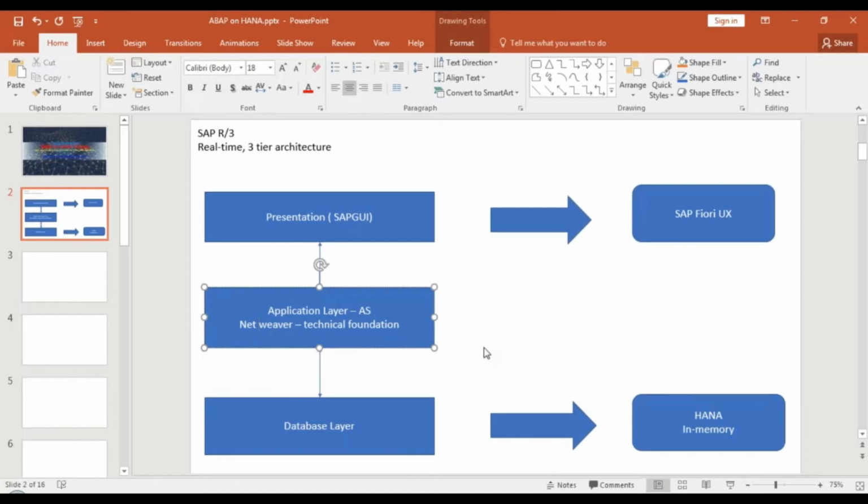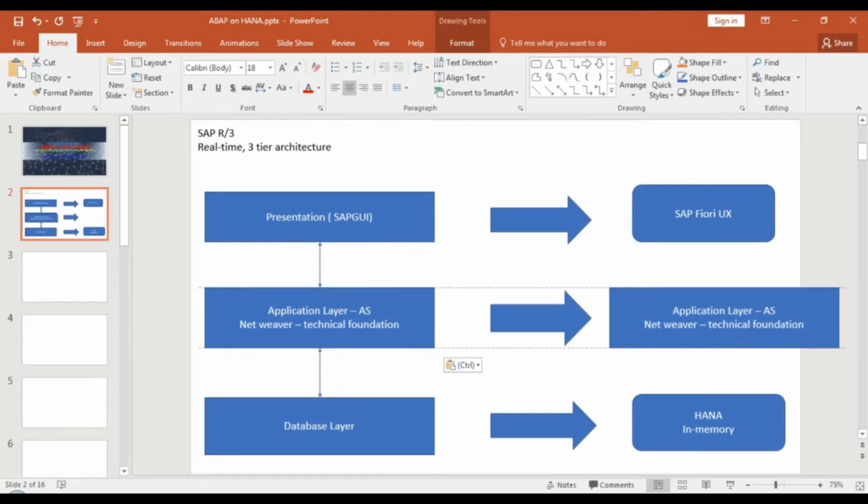So SAP announced the SAP Web Application Server, which supports all the web calls, and you got new technologies like Web Dynpro ABAP and BSP, which run on the browser. Later on it kept evolving, and you got support for SAP Fiori. So we have this gateway system. This application layer is also evolving and supporting new features.